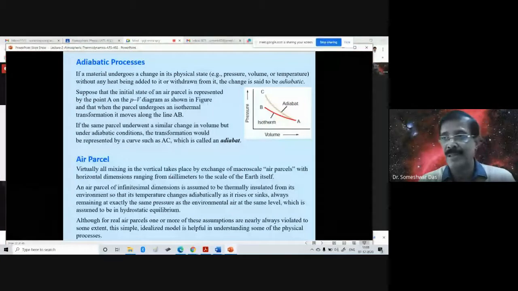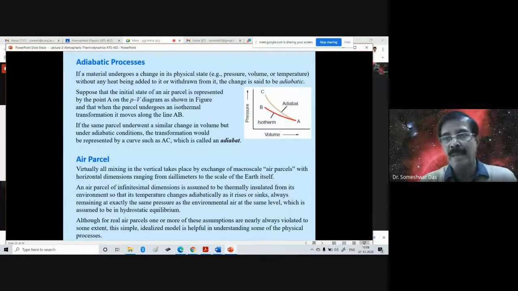Because we are talking about the atmosphere, right? Earth's atmosphere, which is global, quite big. So in this global atmosphere, there can be air parcels of several sizes, and these air parcels will be influenced or affected by the conditions around that place.